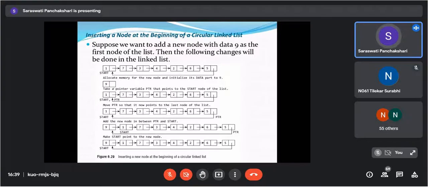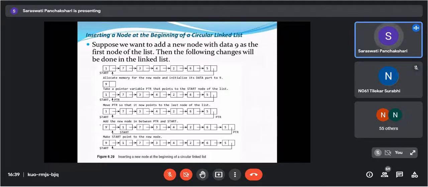Now take a pointer variable. Take a pointer variable PTR that points to the start node of the list. So here PTR will point. Now move PTR so that it now points to the last node of the list. So you need to traverse this list. Your PTR will traverse through this list and now PTR comes here.